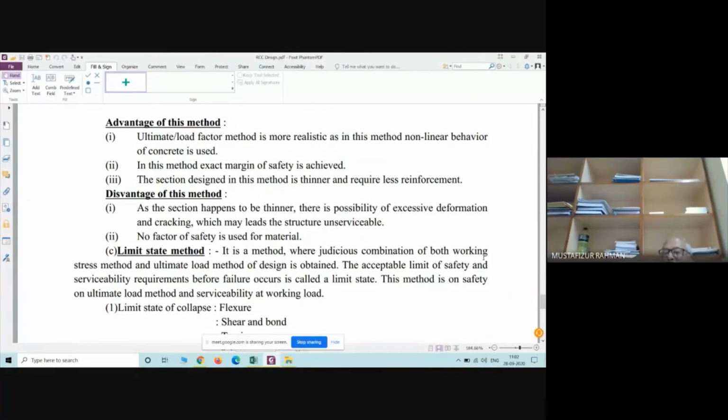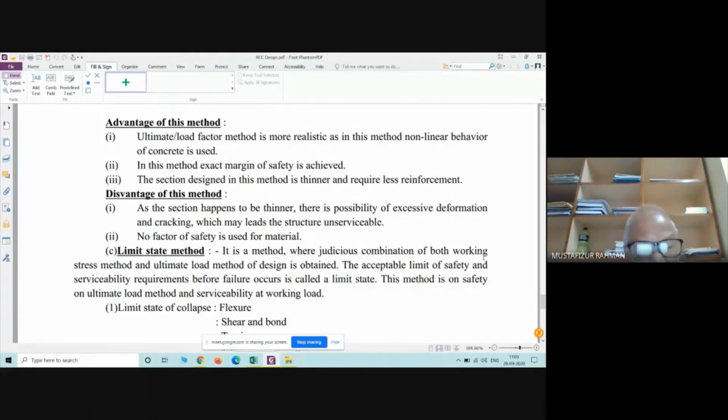The I is the moment of inertia, which is in the denominator. So if the cross section is less, then I will be less, then delta will be more. There will be more deflection. So that is the main disadvantage. Your structure may not be serviceable.